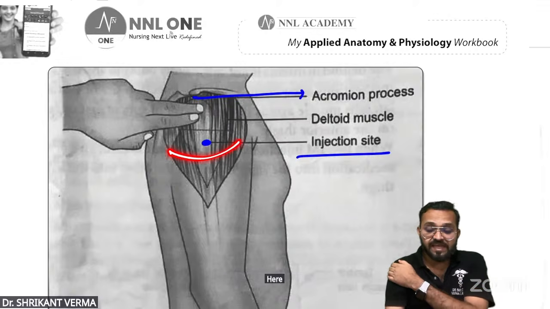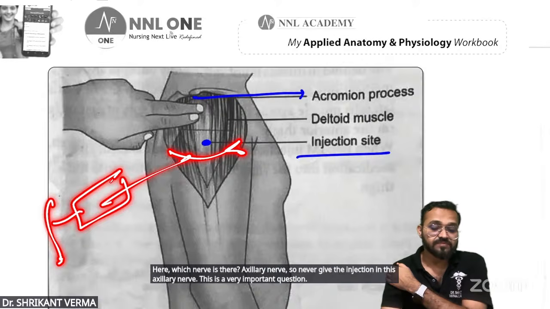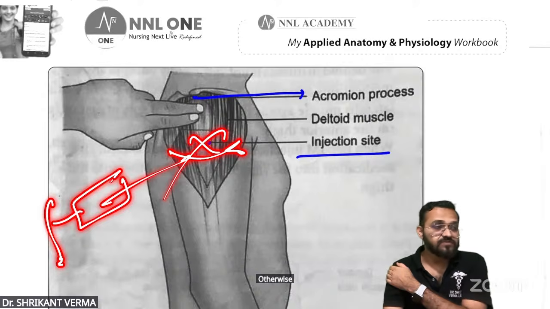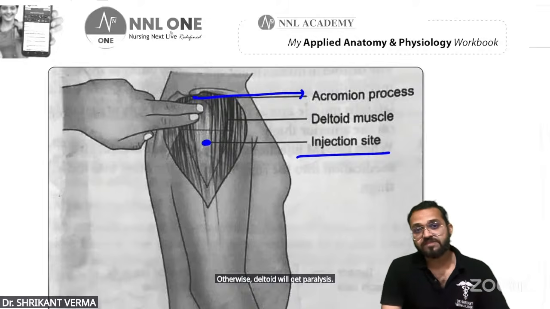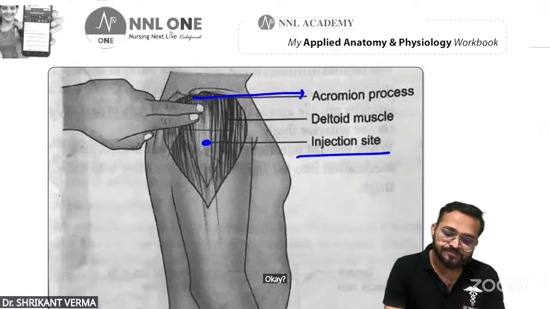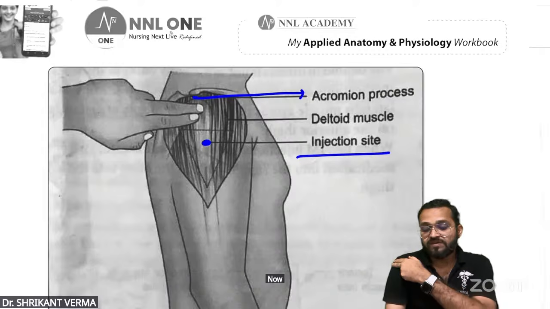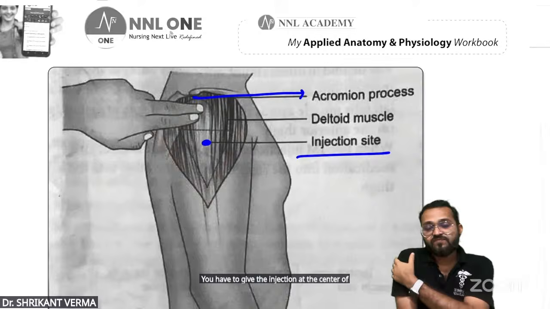Here, which nerve is there? Axillary nerve. So never give the injection on this axillary nerve. This is a very important question. Otherwise, the deltoid will get paralysis and atrophy will be there. Always avoid nerve injury. So you have to feel the acromion process. Here is the acromion process. Now 2 fingers below, you have to give the injection at the center of this V. You can feel the V.